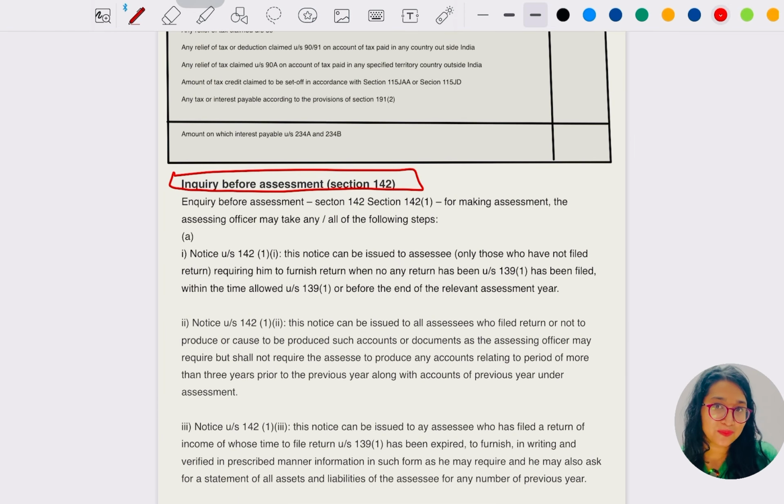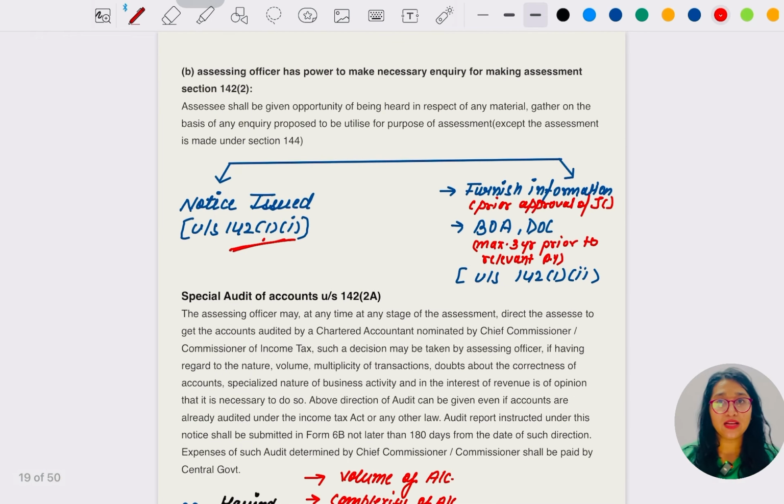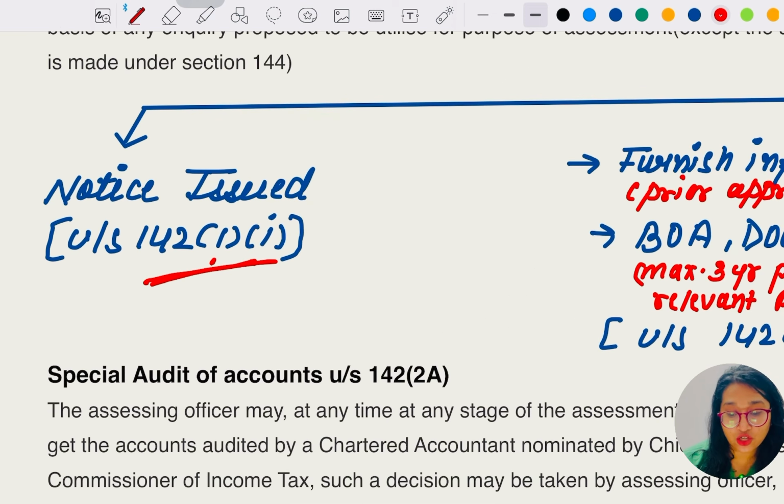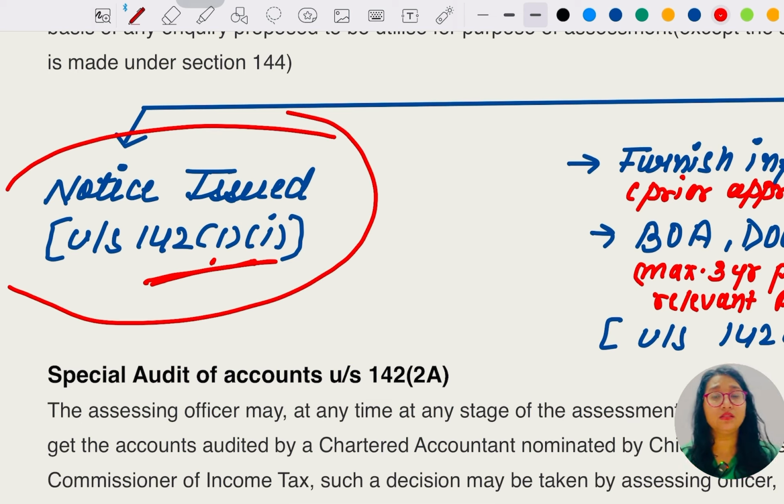inquiry before assessment under section 142. Okay, so there are two types. I have drawn this in two different categories. Notice is issued to those people who have not filed the return, under section 142 subsection 1 clause 1. Again, let me say it. Notice is issued to those people who have not filed the return, on or before the due date.